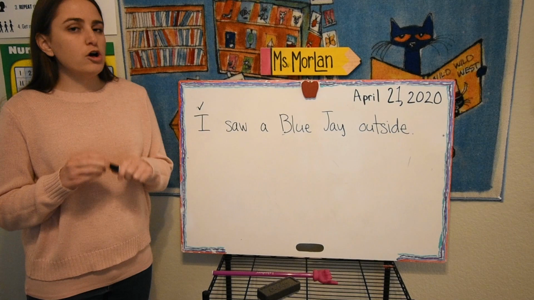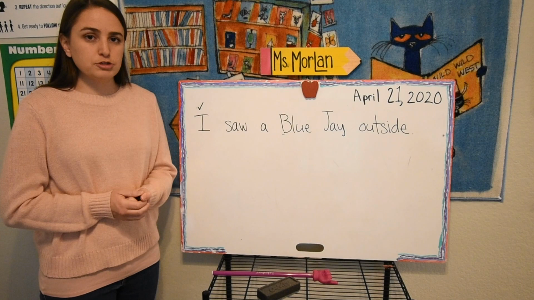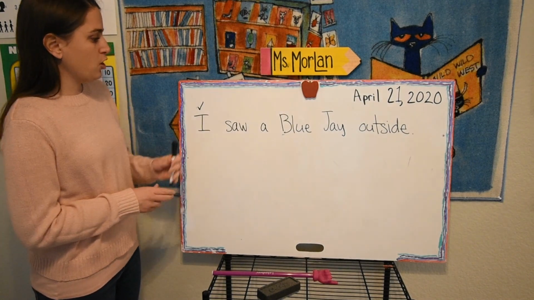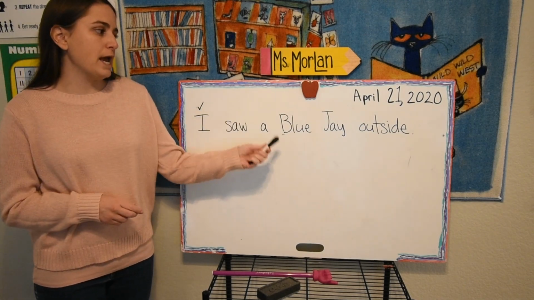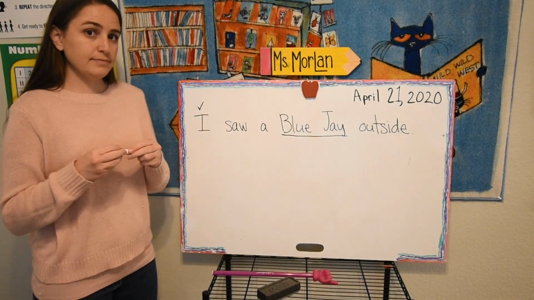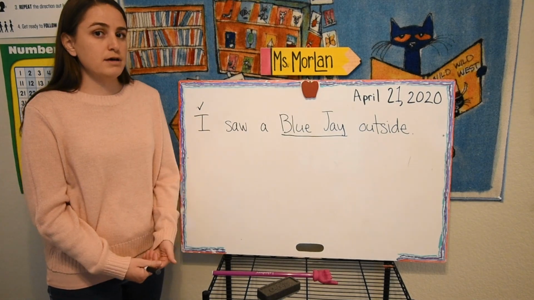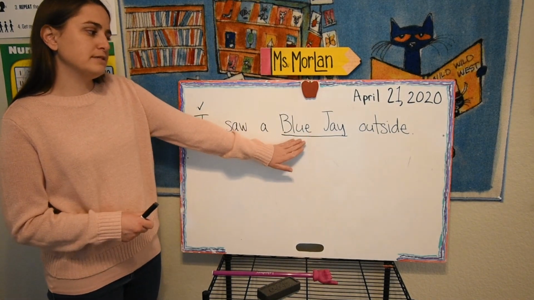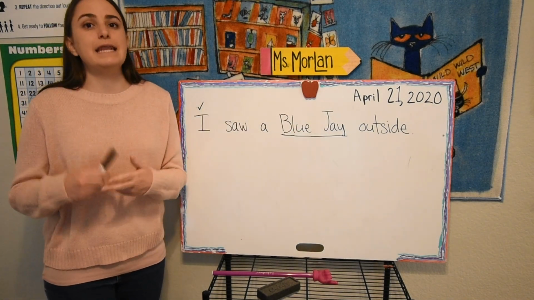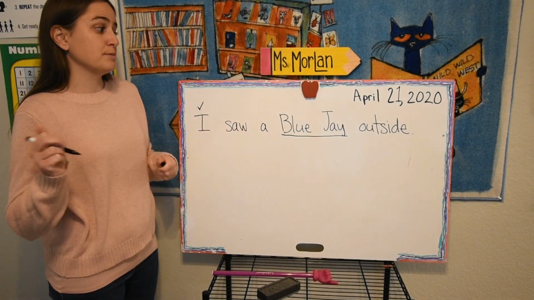okay? All right, also we need to remember that any proper noun should also be capitalized, okay? You should also use uppercase letters for it. So in this sentence, I saw a blue jay outside. Okay, does anyone know what a blue jay is? Blue jay is a type of bird, right? It's a specific name of a bird. So because it's a specific name, that's why it's capitalized. Remember, a proper noun is any name of a person, place, or thing. Okay, so we capitalize here because it's a proper noun.